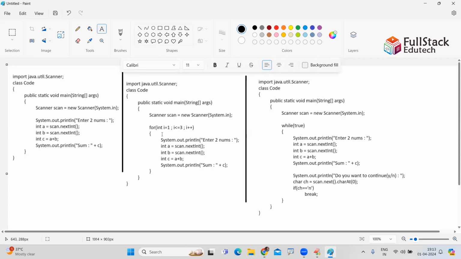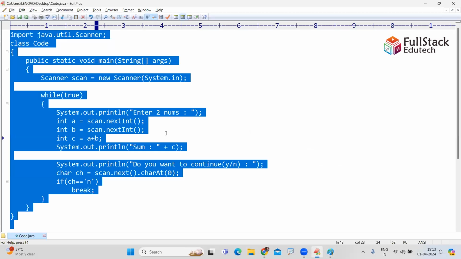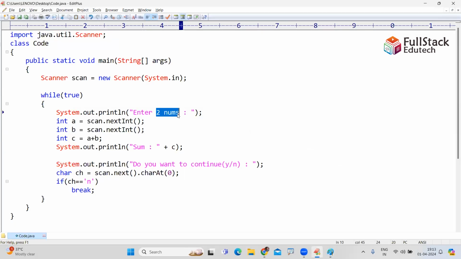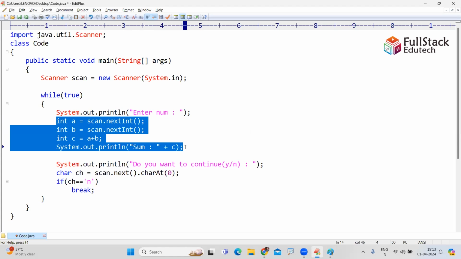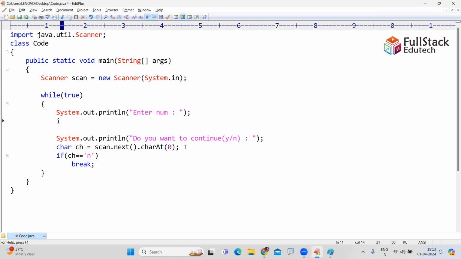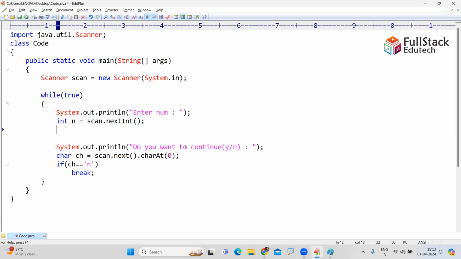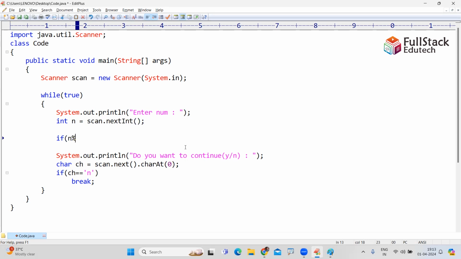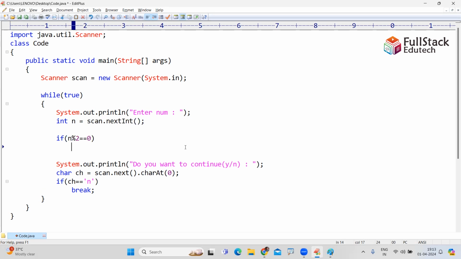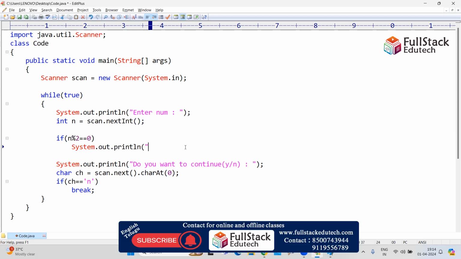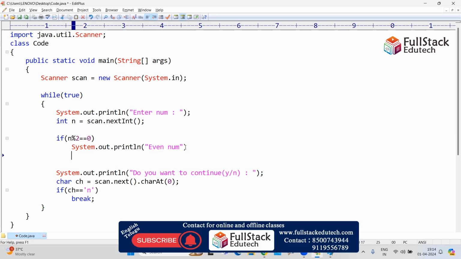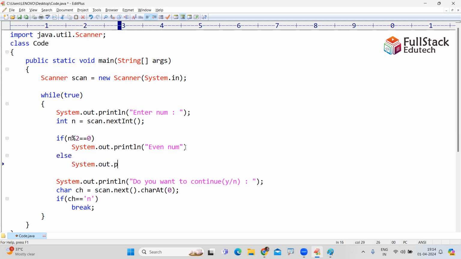Now the next one: multiple programs you practice like this only. Sir, for example, I just want to read one number and check whether the number is even or not. Write the logic. First, read the number. Then check if the number is divisible by 2. Yes, it is an even number. Else, it is not an even number. Remaining is the same.